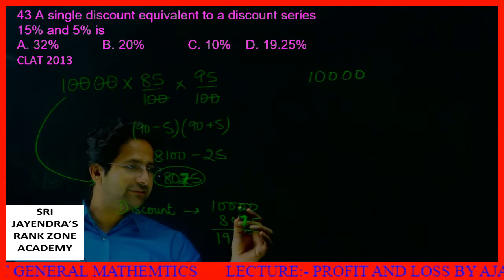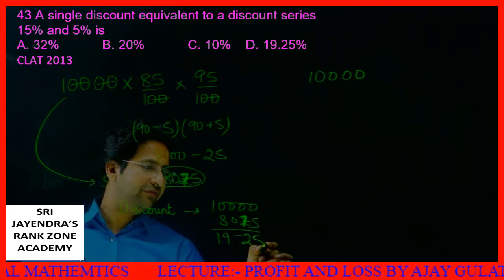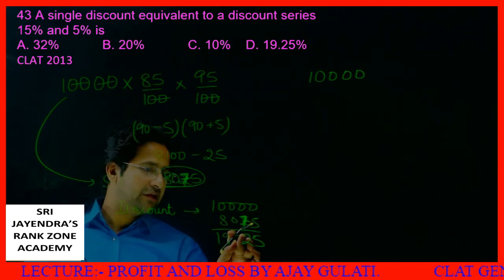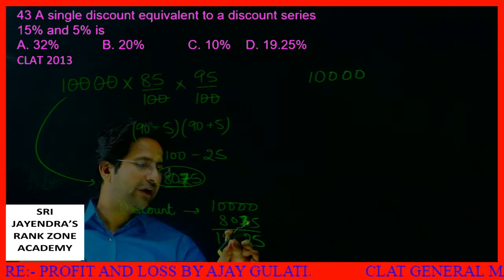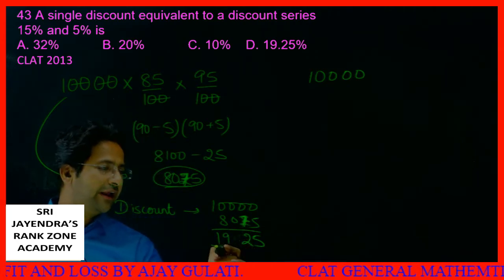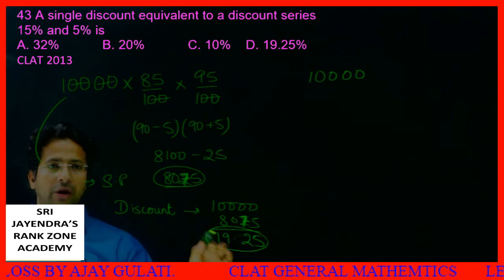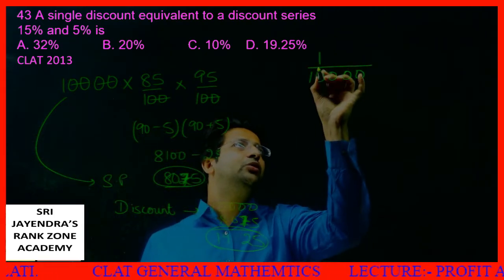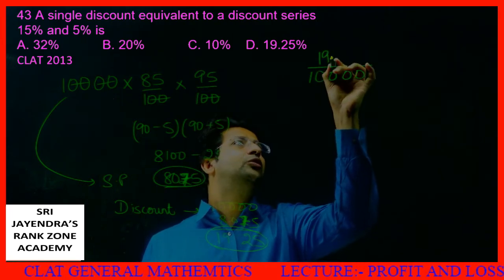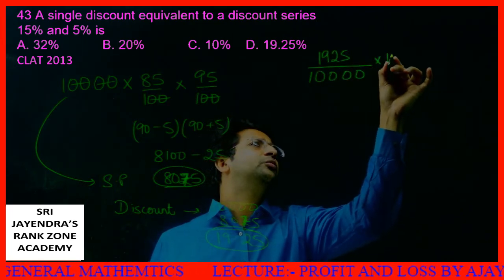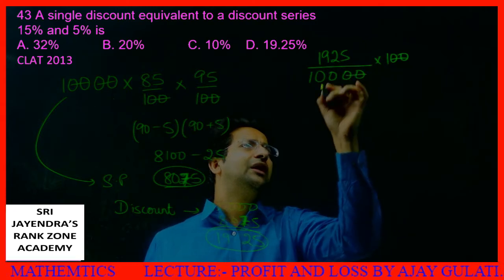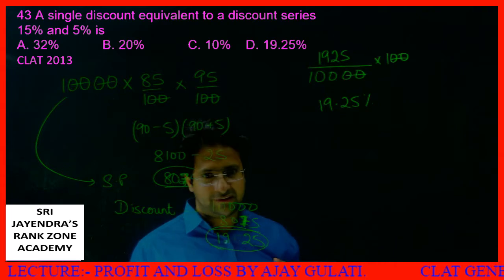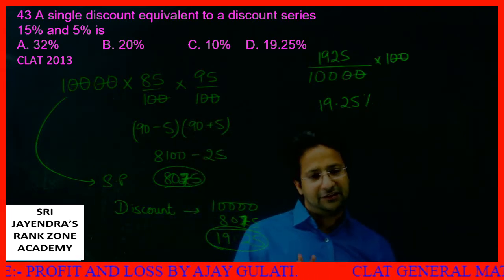So 100 minus 75 is 25. Then 1 carried over here, 99 minus 80 is 19. So this is 1925 rupees discount on a thing which I bought for 10,000. If I need to calculate the discount percentage, on 10,000 I offered a discount of 1925. Converting this into percentage, cancelling the zeros, this is 19.25%. Oh my dear Lord, yes, there is one such option. That is the answer. This is one way.